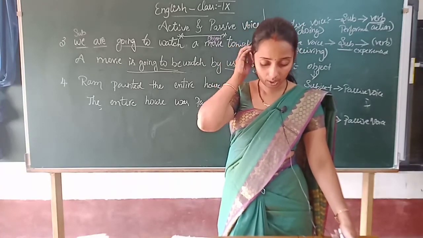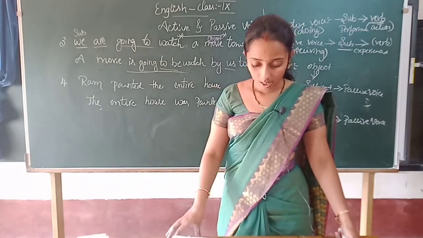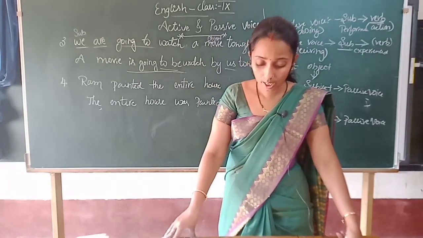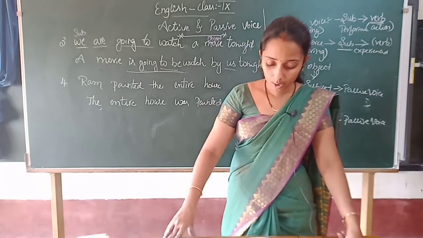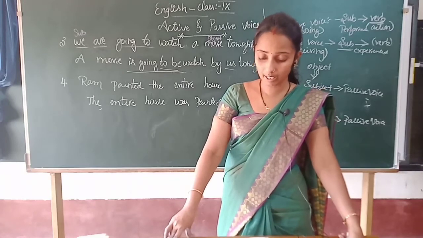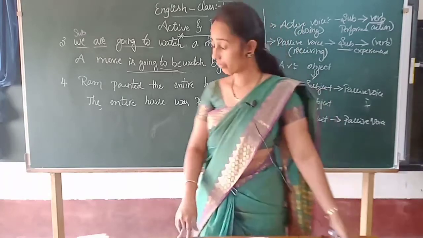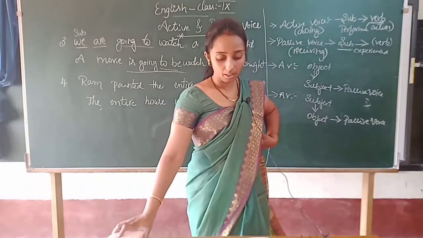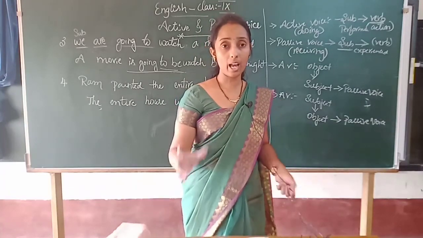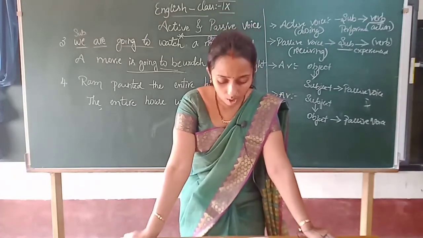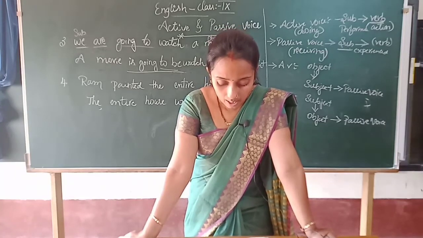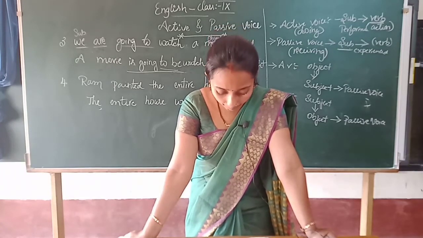So next, write down: The two kings are signing the treaty.